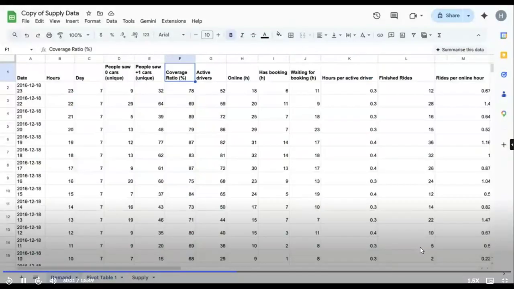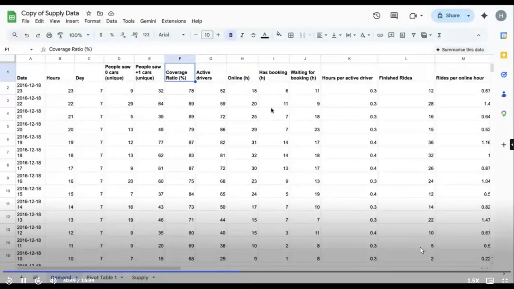So for that, what is the best proxy that we can use? It is the coverage ratio. If the coverage ratio is 78%, that means there is demand. There are people who are sitting to get the car, but they're not able to see one. If the coverage ratio is low, low, low, that means there is very, very high demand over there. Getting my point?